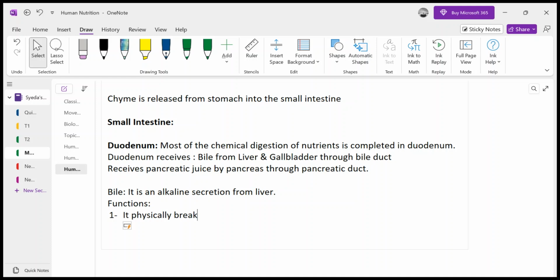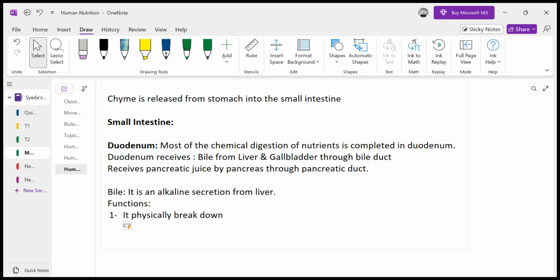So the physical breakdown of the other molecules was being done with the help of the teeth, with the help of the stomach wall movement, but the physical breakdown of those large droplets of fat is done by the bile. How is it doing that? It emulsifies them.